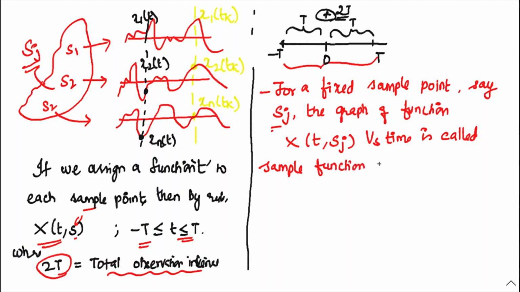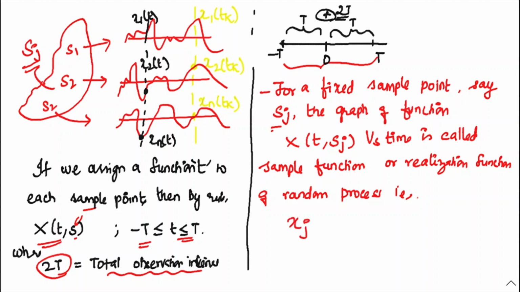So simply, for any fixed sample point, if we fix that point, the functionality is called the sample function or the realization function of the random process. Now we are going to represent this with respect to output. It is nothing but output xj of t, which is equivalent to x of t comma sj. So in terms of output it is represented as small xj of t.